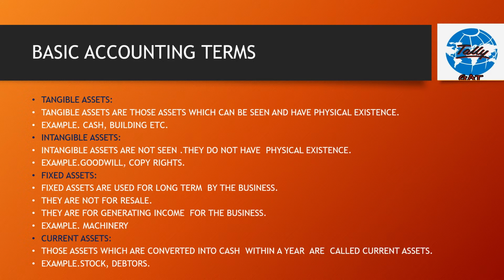Next, tangible assets. Tangible assets are those assets which can be seen and have physical existence. Example, cash, building, etc. Intangible assets. Intangible assets are not seen with your eyes. They do not have physical existence. Example, goodwill, copyrights, patents, etc.